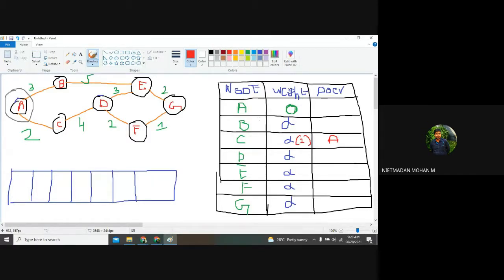And again A has one more edge, that is B. Now we want to travel to B, and the weight of B will be 3. And the previous node of B will be A, right? Yes, sir. So here you can see this A has 2 edges, and both edges have been traveled. So it means that this A can be inserted in your list. Clear?